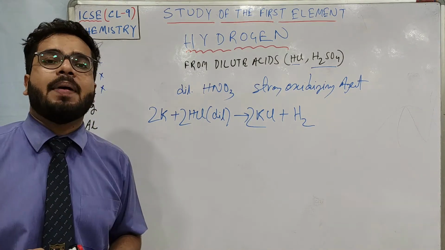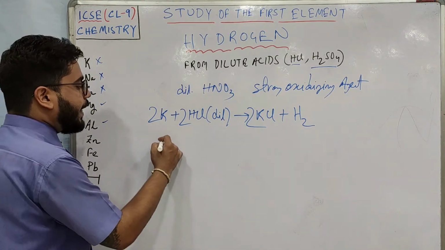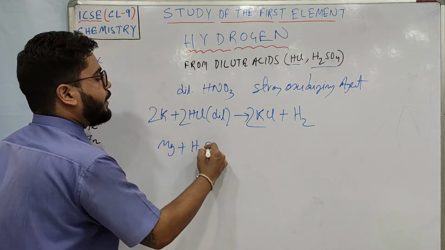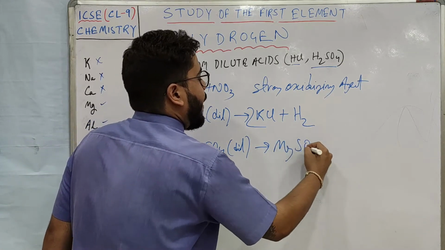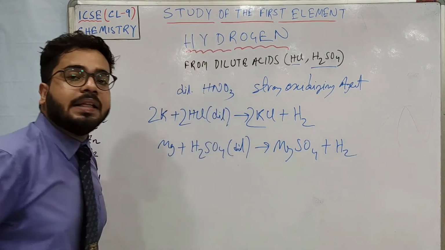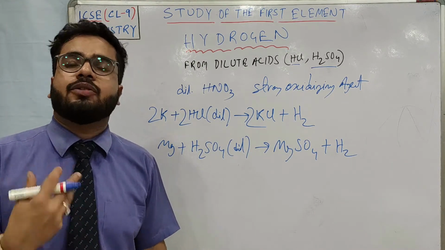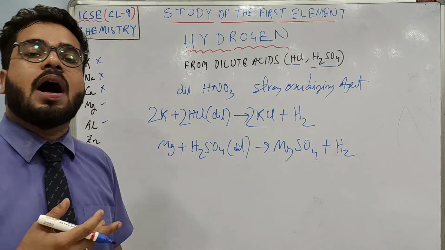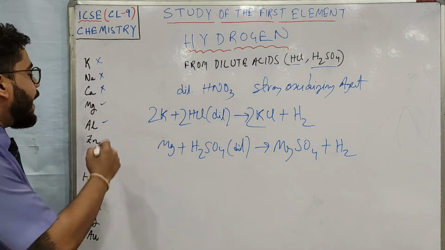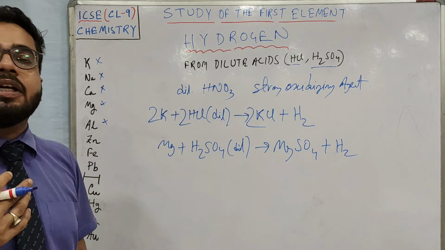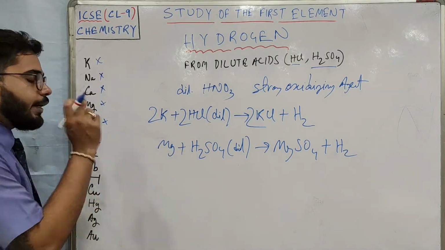Now magnesium and aluminium, these two metals are relatively less active. So technically again you can use these reactions, okay, but here the problem is that magnesium and aluminium are a little costly. You don't want to invest more where you can have your work done at less cost. So as magnesium and aluminium are costly, they are also not used in the preparation of hydrogen. Okay, now let's come to zinc.